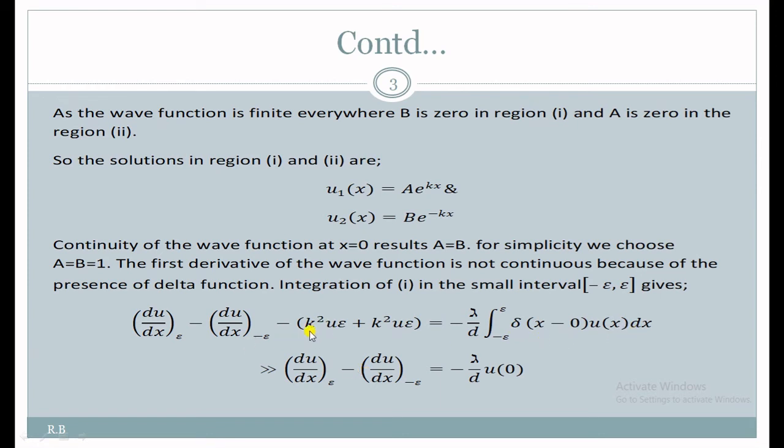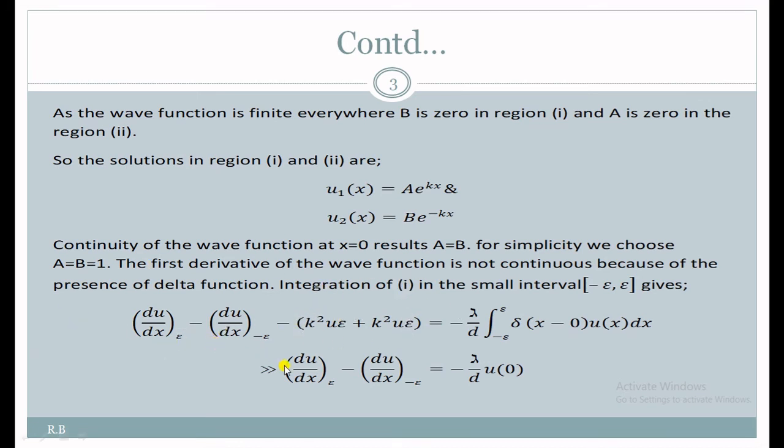So from here what we can write is du by dx at epsilon minus du by dx at minus epsilon, and here the value of the wave function would vanish. That is, the Dirac delta potential would vanish. Its value would be only in the region where x equals 0. For x equal to epsilon, a little bit on the positive side of x equals 0, that would be 0.